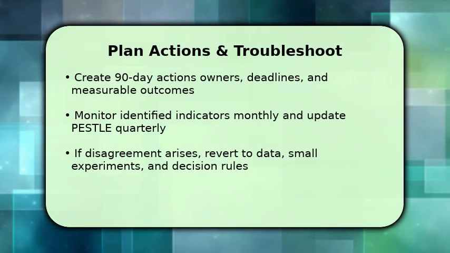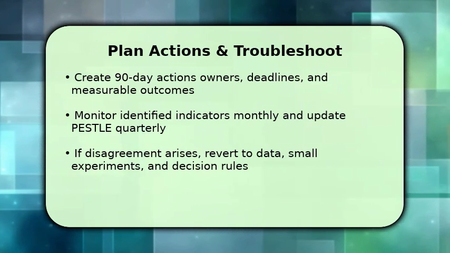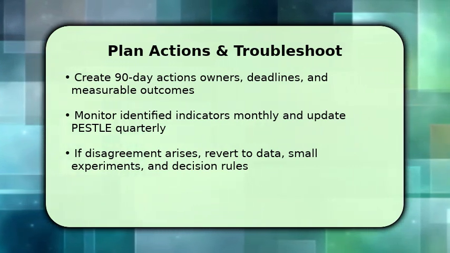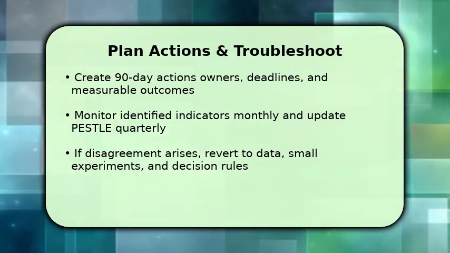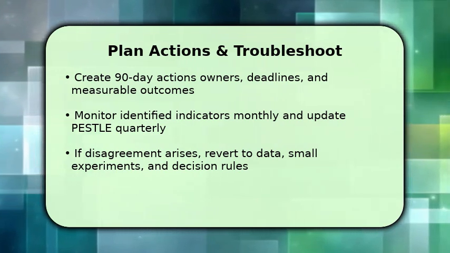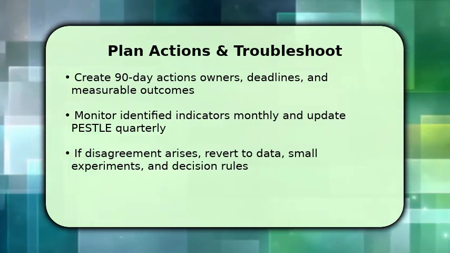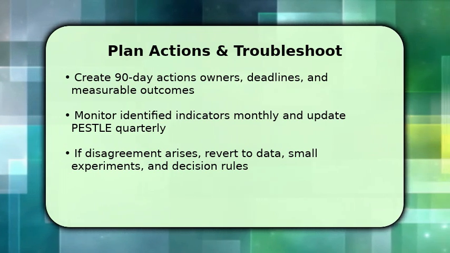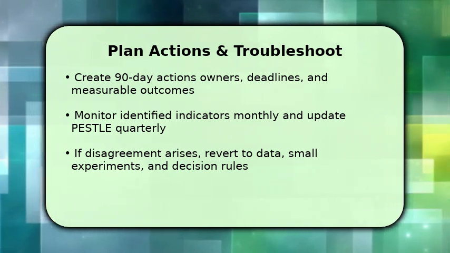You finish by converting priorities into a short action plan that assigns owners, deadlines, and measurable outcomes for the next 90 days. This turns analysis into work. Make sure to add monitoring indicators to review monthly and schedule a quarterly PESTLE refresh to capture changes.